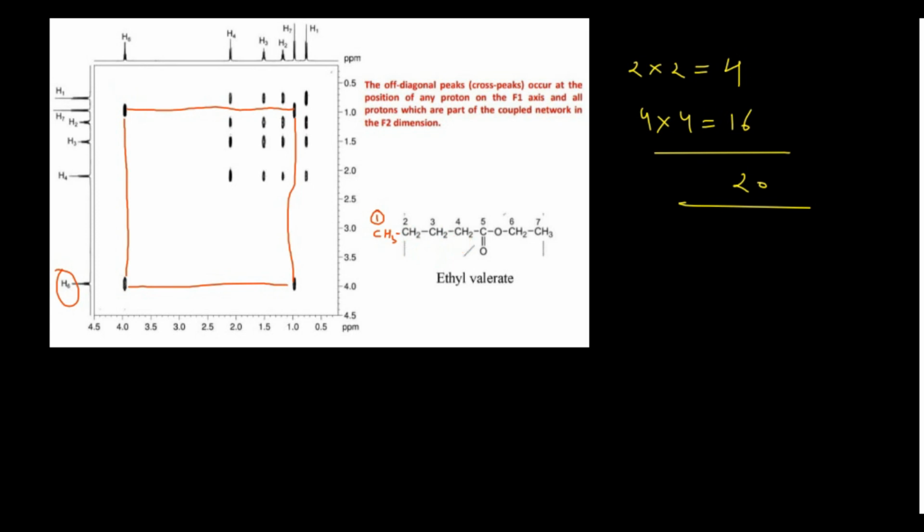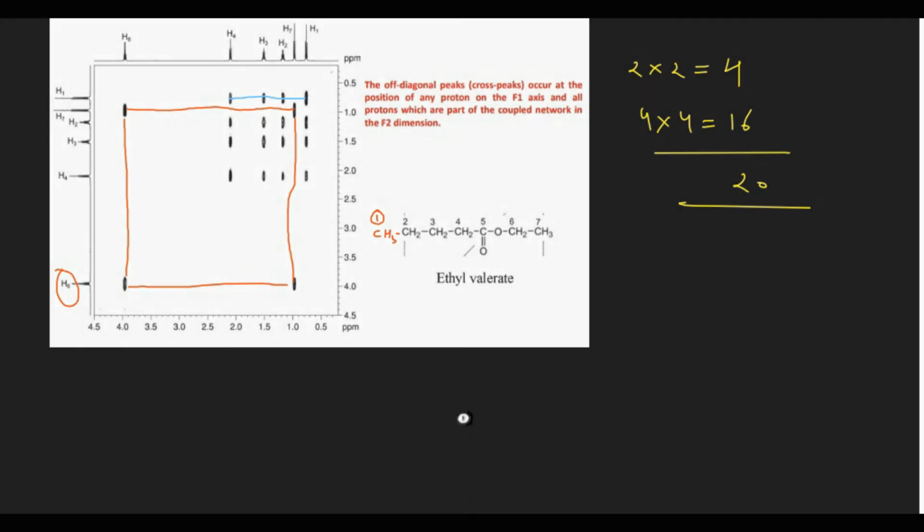Similarly, you see this one is not correlating with the 7 either. You see here, this is 7 and you are not having any peak related to the 7. So this is another spin system which is correlating type 1, type 2, type 3 and type 4 hydrogen. So if you want, you can connect them all like that. Okay, and the same type of correlation you can check here in the downward direction also.